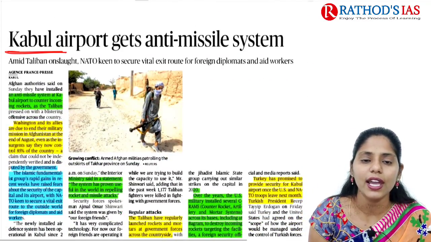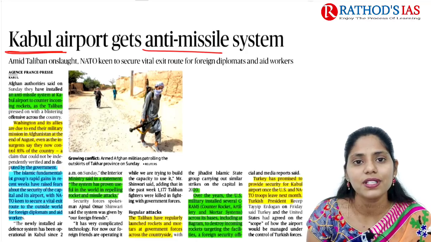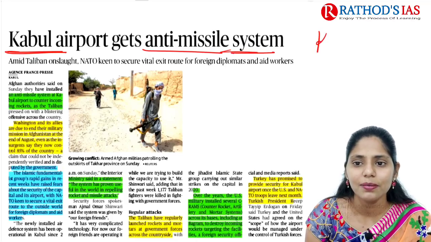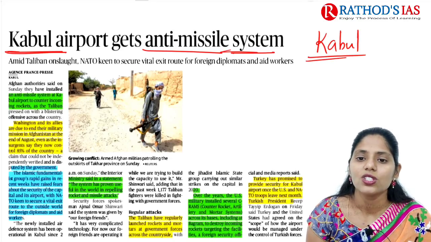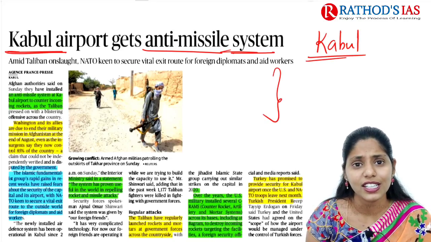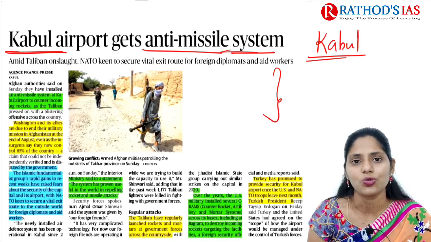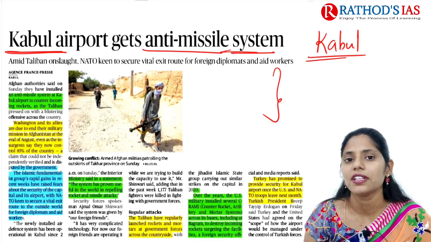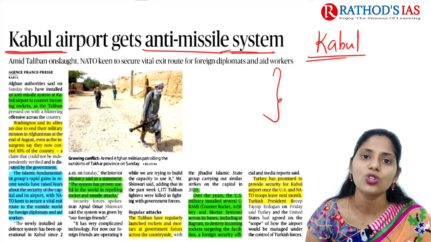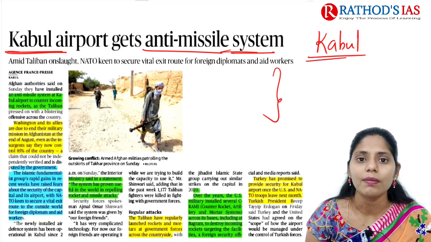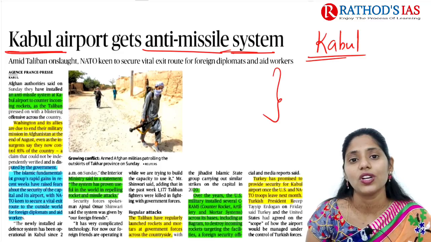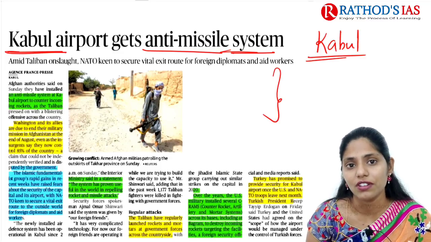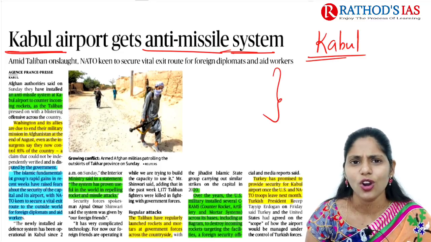The title says Kabul airport gets anti-missile system. This article is mainly talking about Kabul airport and the anti-missile system. What is the context? We have been discussing the Afghanistan issue for the last one year. Recently the US said that it is going to withdraw its troops from Afghanistan by September 11, 2021, which marks the 20th anniversary of the attack on the Twin Towers in the US. So you all know about this.